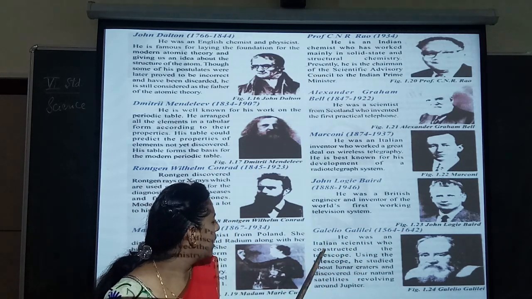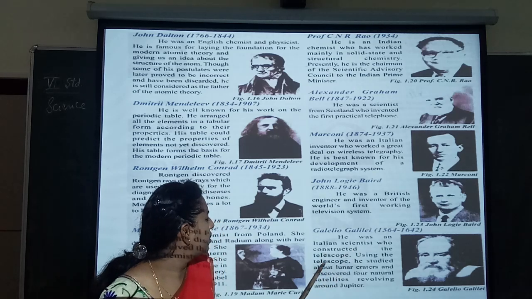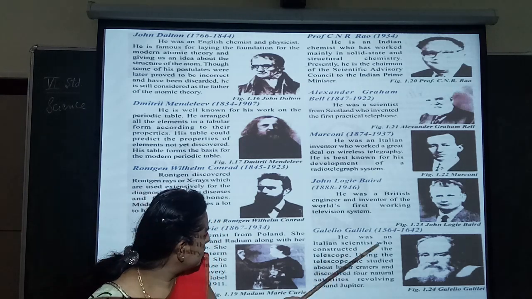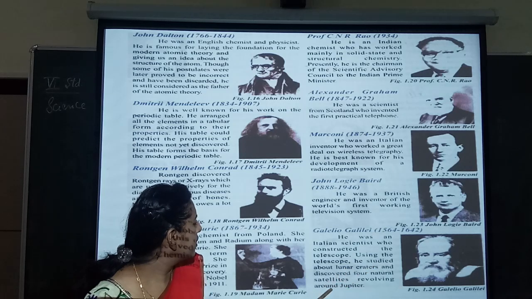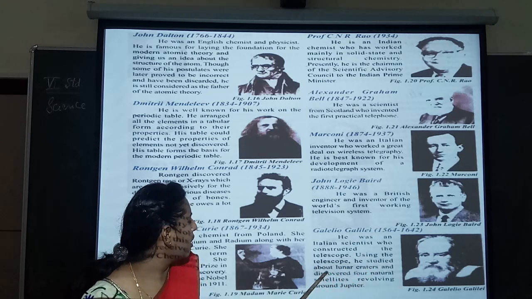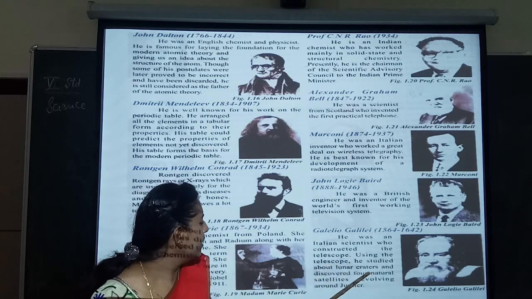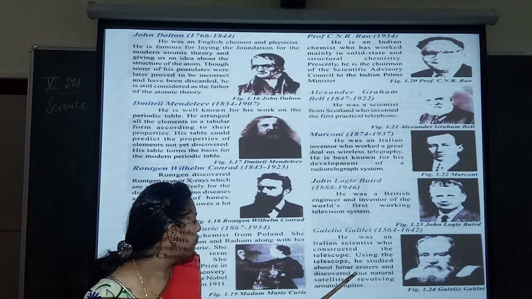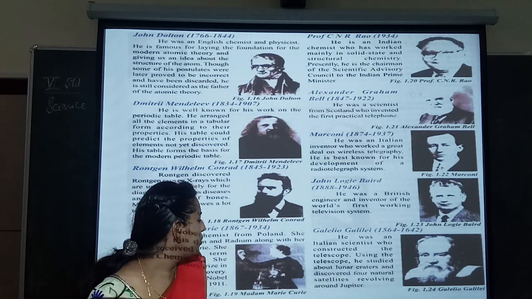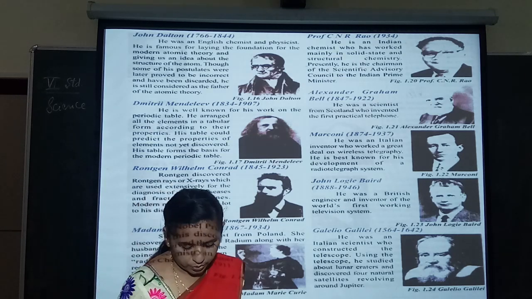He was an Italian scientist who constructed telescopes. Using the telescopes, he studied lunar craters and discovered 4 natural satellites revolving around Jupiter. So you all know about Galileo.